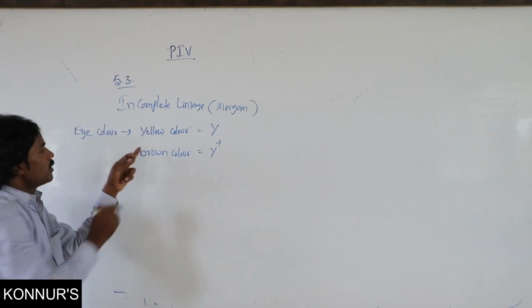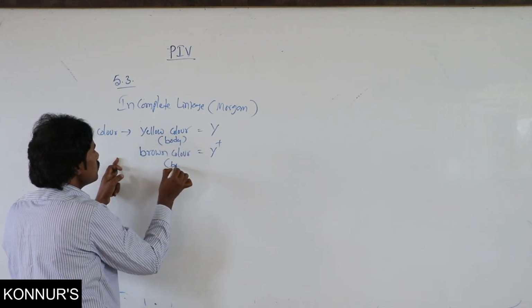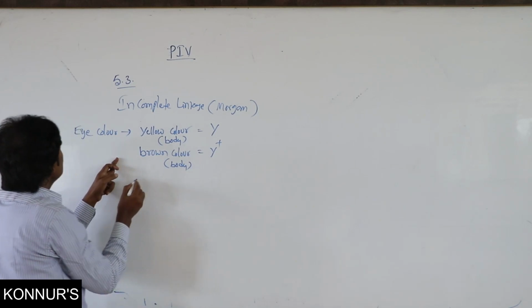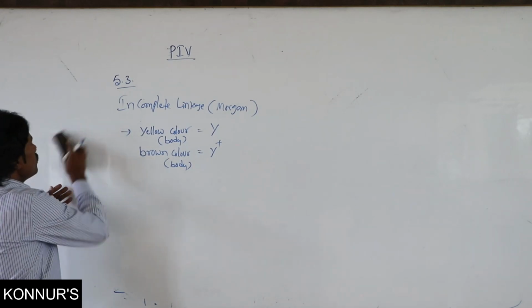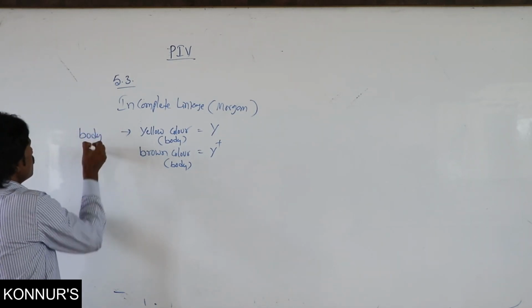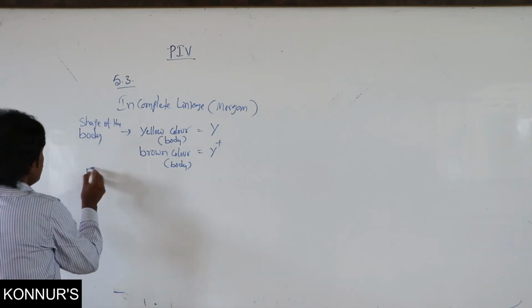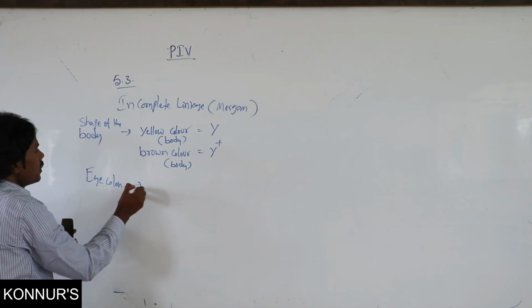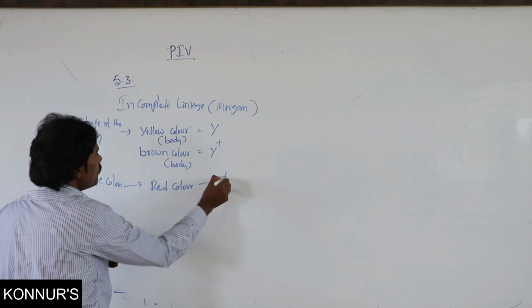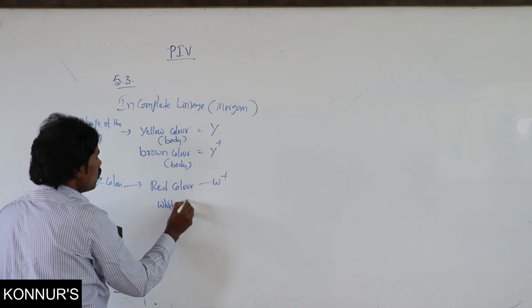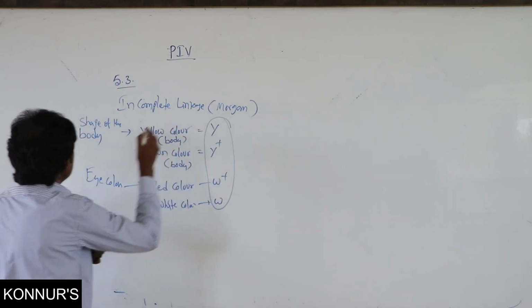It is related to the shape of the body. That body shape. Then eye color, that is red color, W plus, and white color, W. This is one crossing.